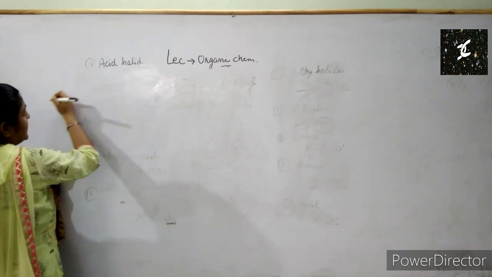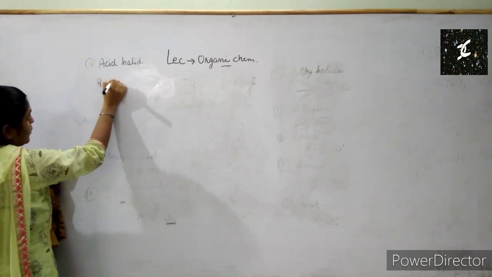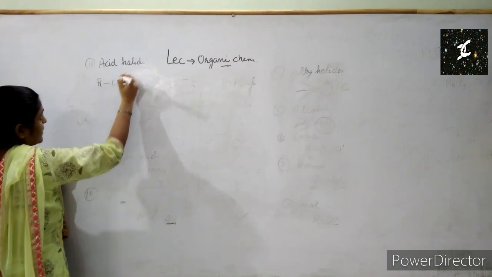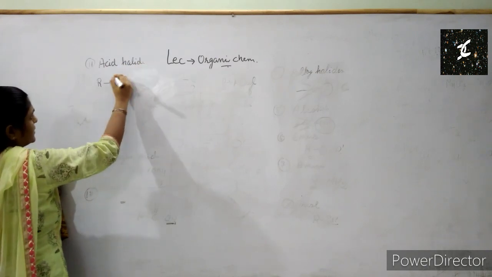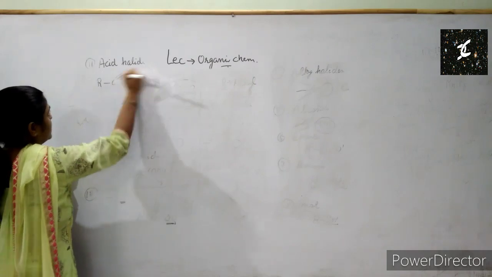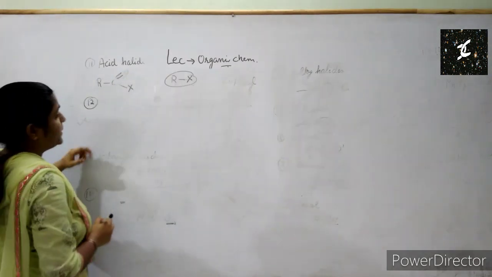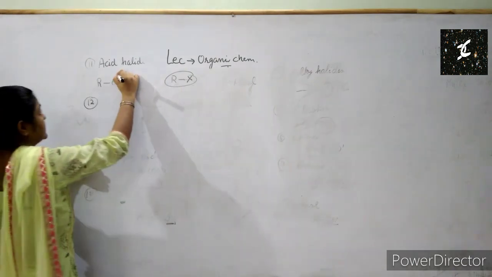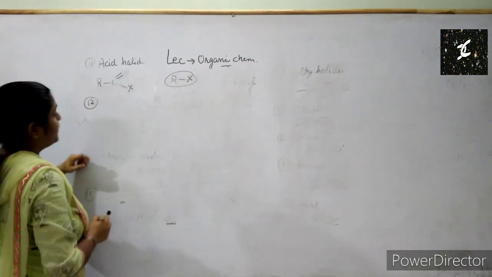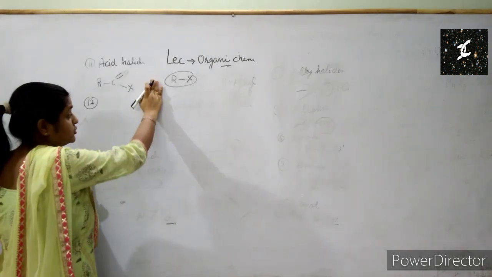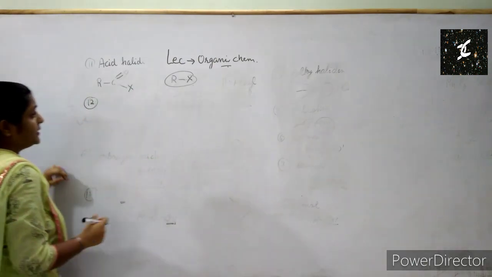In acid halide we have the same R with 1 carbon, double bond O, and a halide. I hope it is clear to you. So this is for acid halide. Please write it down if you want, and listen to this lecture very carefully till the end.